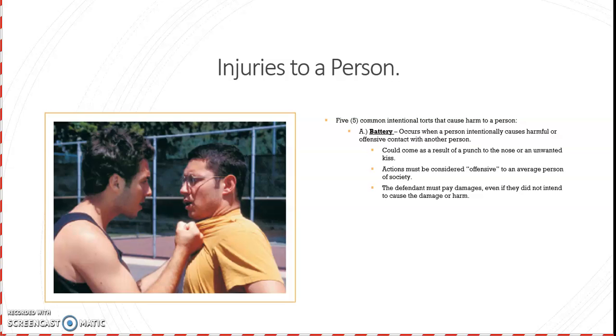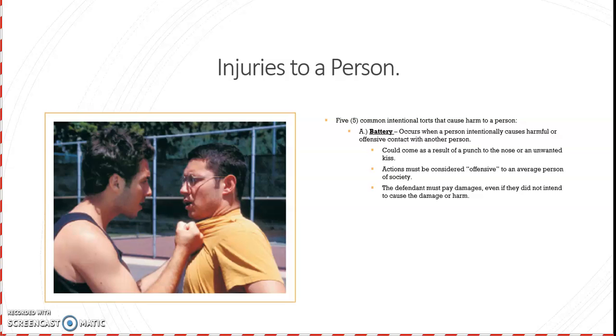A, battery. This occurs when a person intentionally causes harmful or offensive contact with another person. Could come as a result of a punch to the nose or an unwanted kiss. Okay? Actions must be considered, quote unquote, offensive to an average person of society. So obviously we don't want to be walking up to random strangers and kissing them. We don't want people walking around the streets punching people in the face.